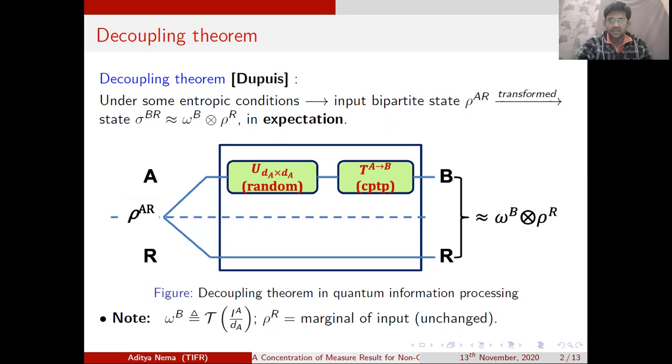Okay, so let's call the output of this decoupling process sigma BR. Since we have chosen a Haar random unitary, the state sigma BR is random.